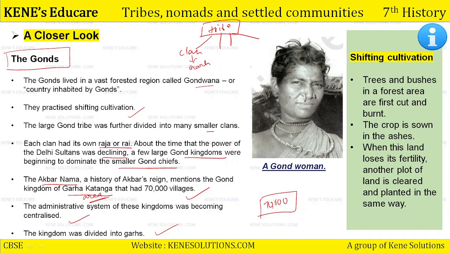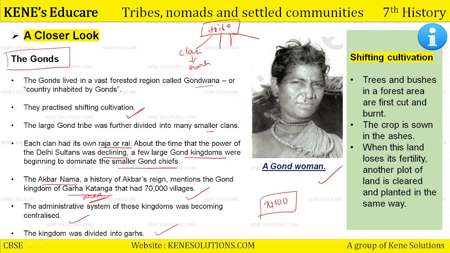Here is an image shown of a Gond woman so that you can see the accessories the woman used to wear, the way they used to accessorize themselves, the clothes they used to wear. Okay. We read that they practice shifting cultivation. पर ये shifting cultivation होता क्या है?